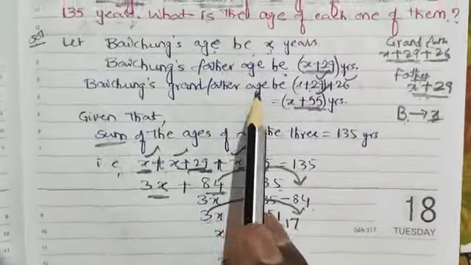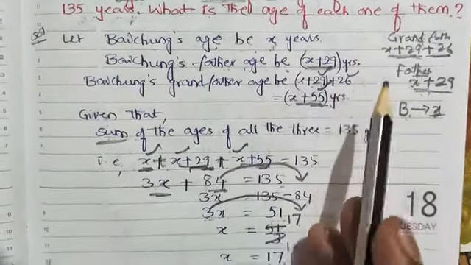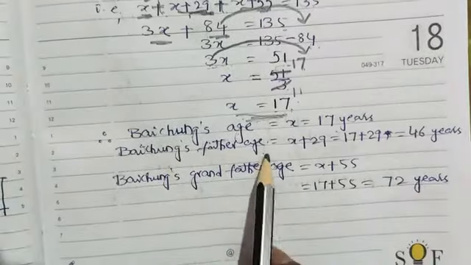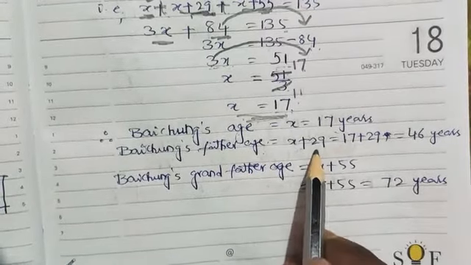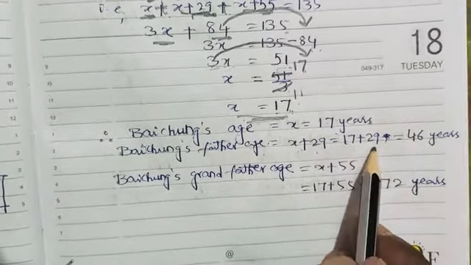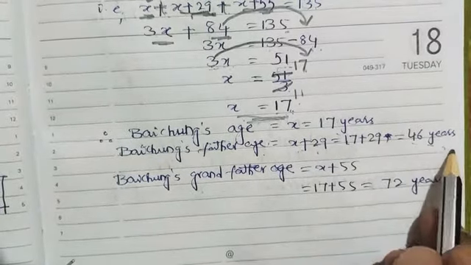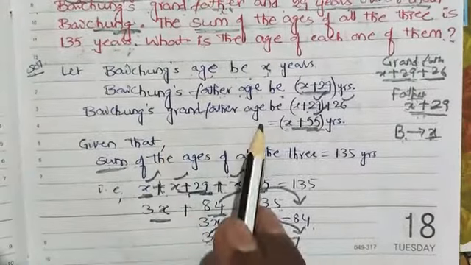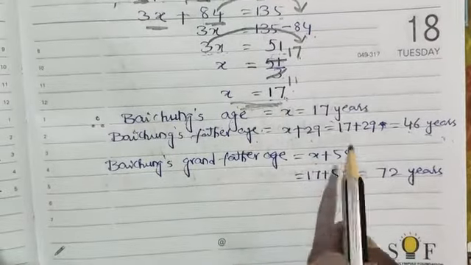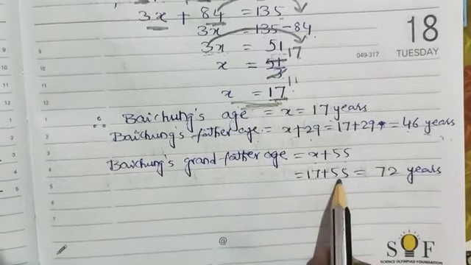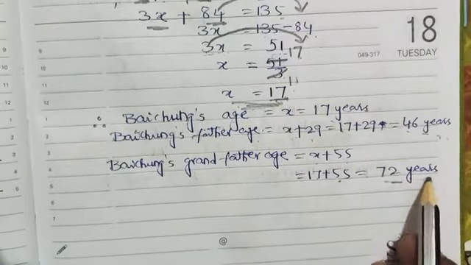Now the father's age is X plus 29. So Baichung's father's age is X plus 29. The X value is 17, plus 29, that is nothing but 46 years. Now Baichung's grandfather's age is X plus 55. So 17 plus 55 is 72 years.